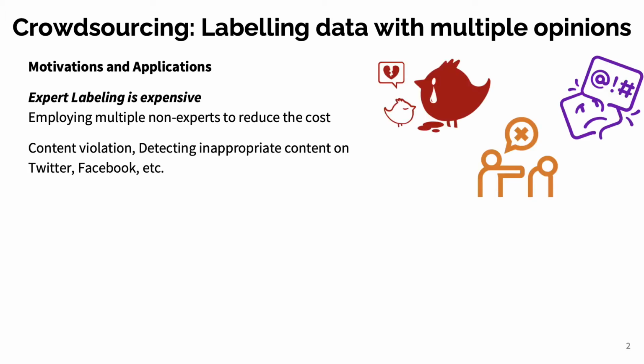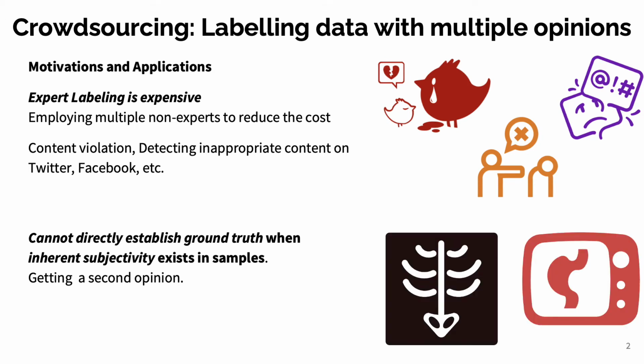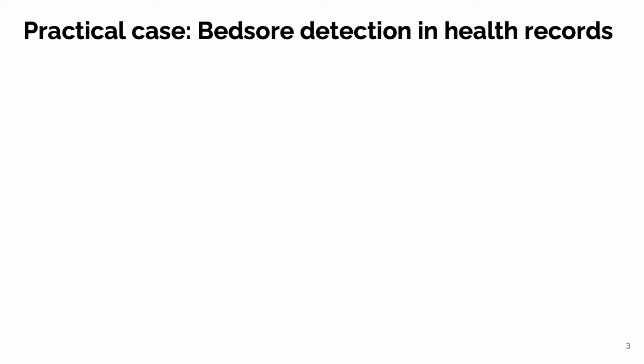An example of this approach is detecting community guideline violations on social media websites by asking a bunch of people to mark harmful content. Another reason for opting for crowdsourcing is that in certain applications, getting true labels from a single expert source is not even an option, since the labeling is somewhat inherently subjective, which is why in medicine we sometimes ask to get a second or even a third opinion.